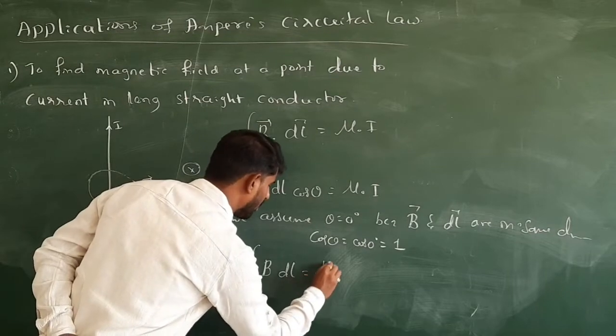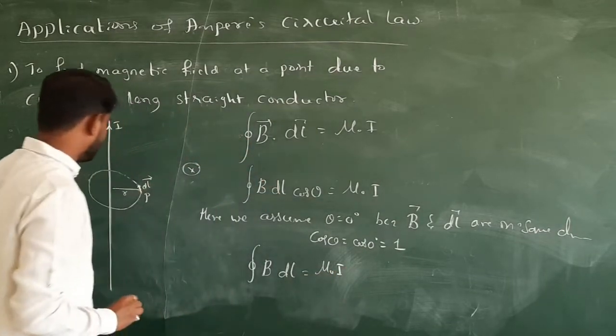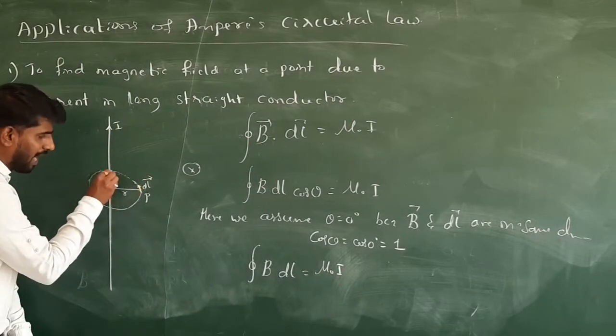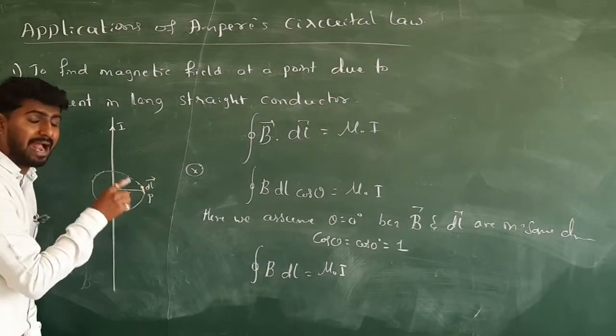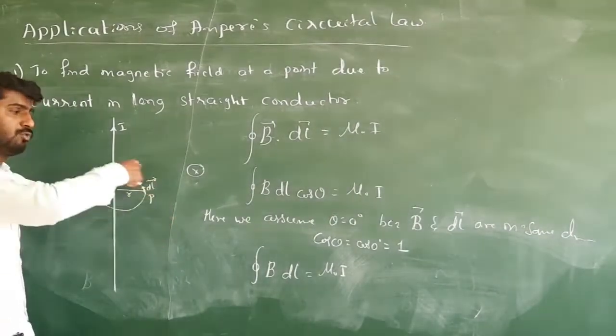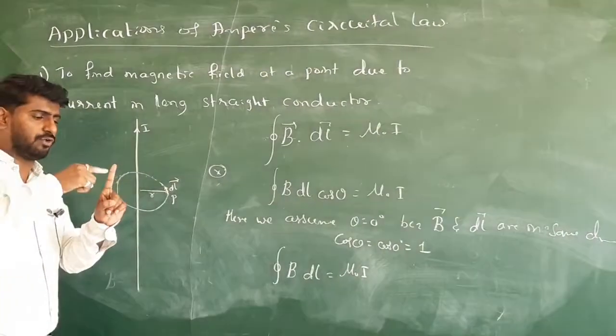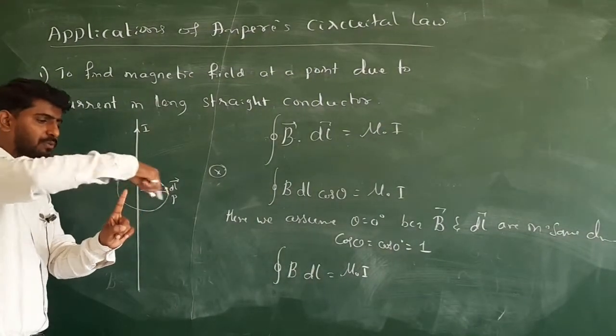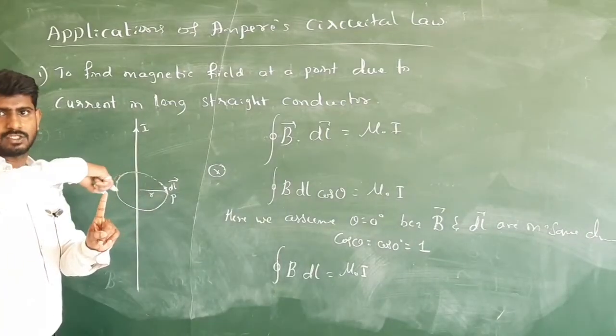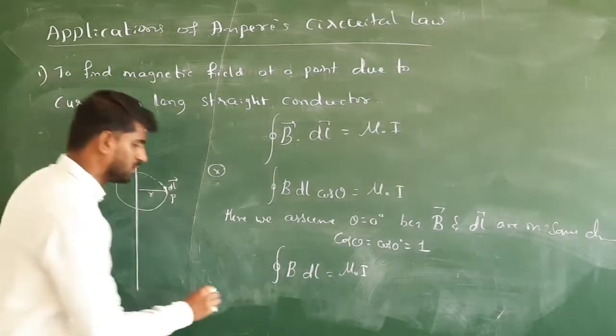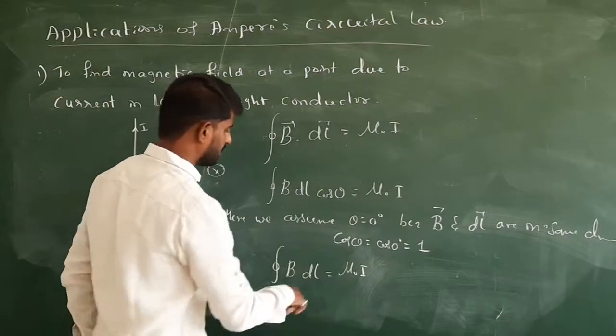So this is mu naught into I. And see, at all the points of that loop, the magnetic field is the same because the loop is in circular form and the source is at the center. So from the source to any point of the loop, the distance is the same. So that's why the field is the same. So take the B outside.